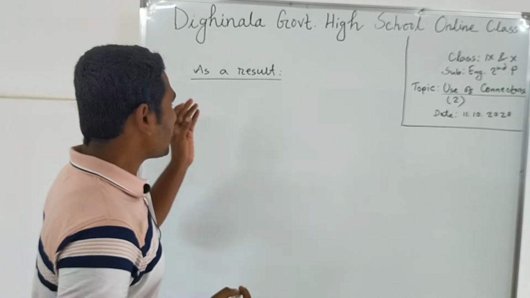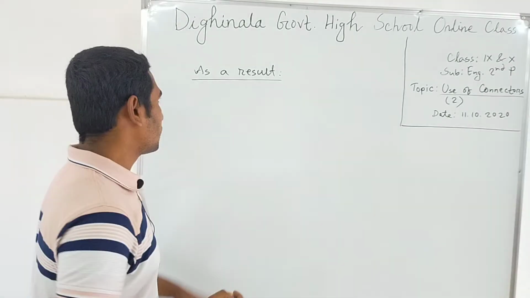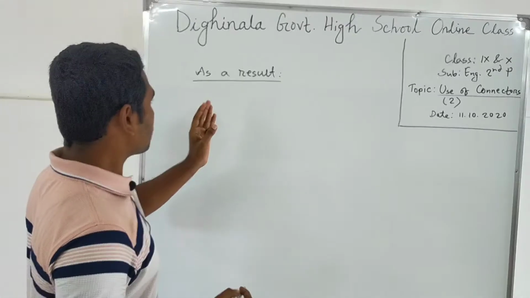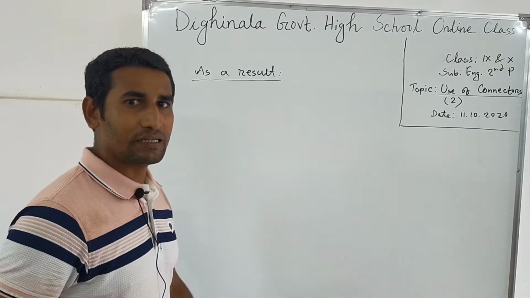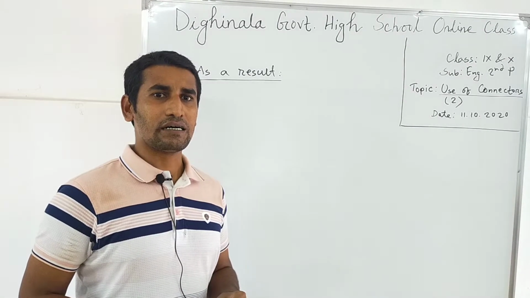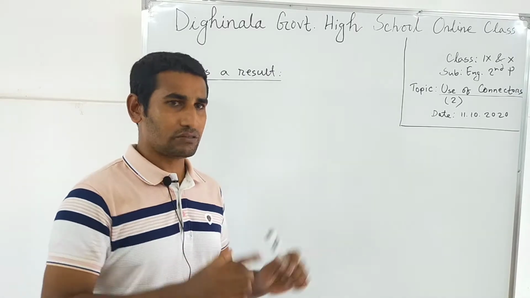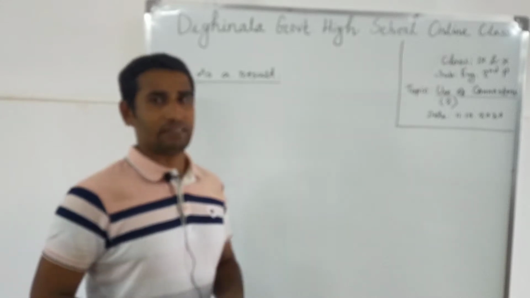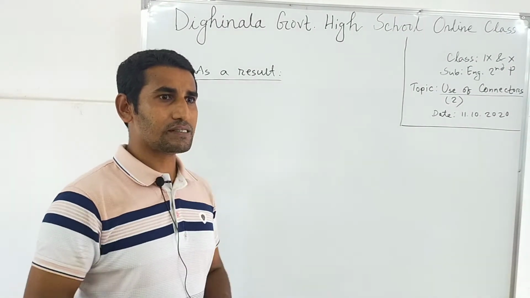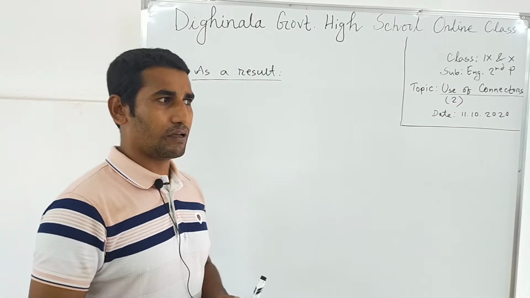We can start with another example, that is "as a result." As a result is another good example of a connector.